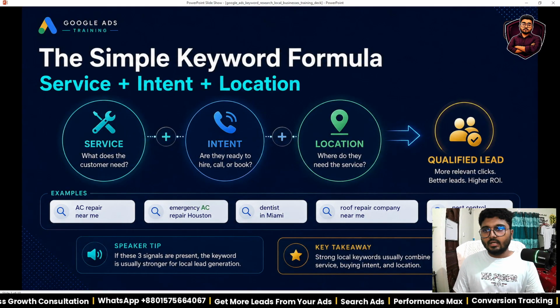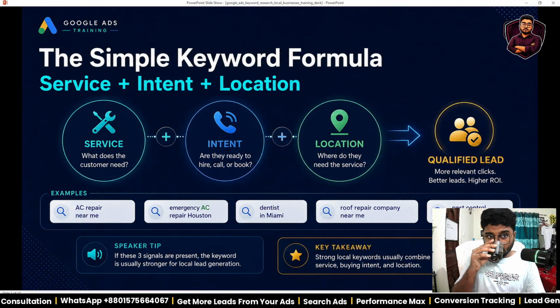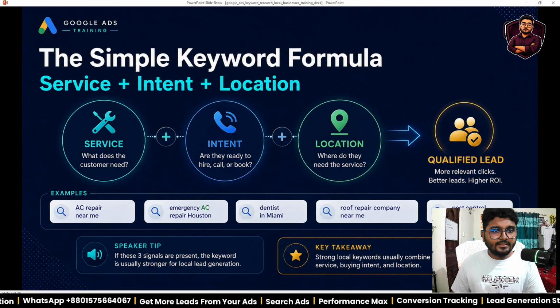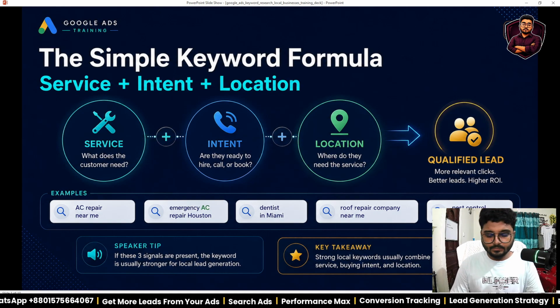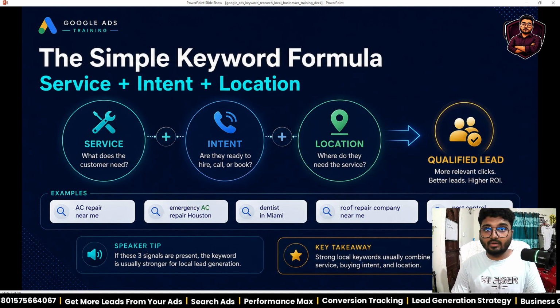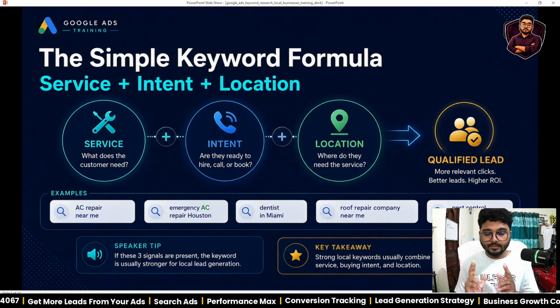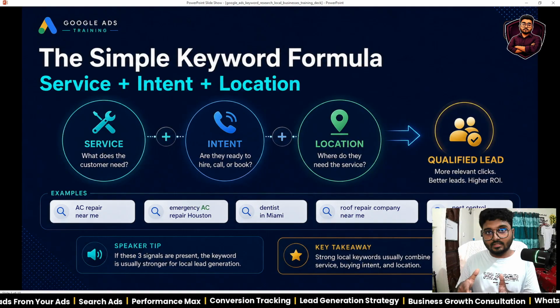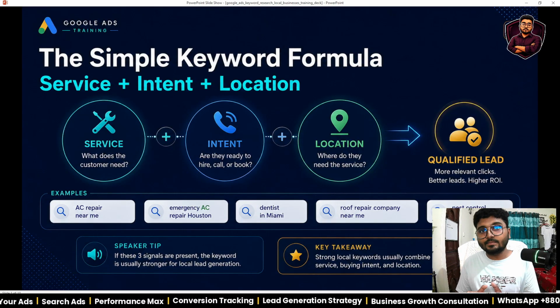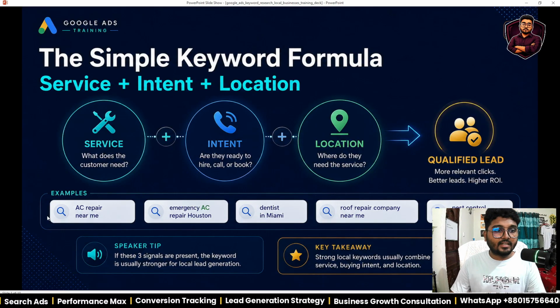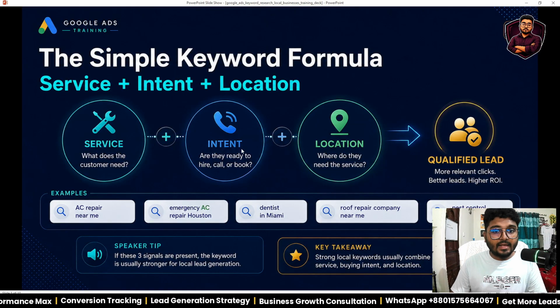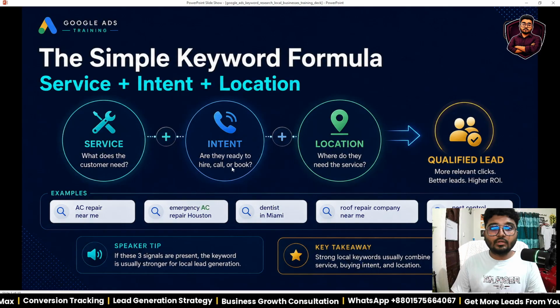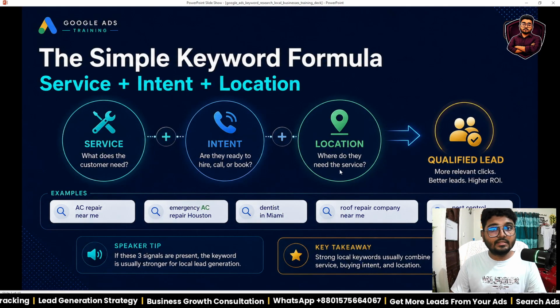And in the third slide we can see the simple keyword formula. We cannot put random keywords in our Google ad. We need to first think and analyze. The structure is service plus intent plus location. Service, for example, AC repair near me. Intent: are they ready to hire, call, or book? Location: where do they need the service?